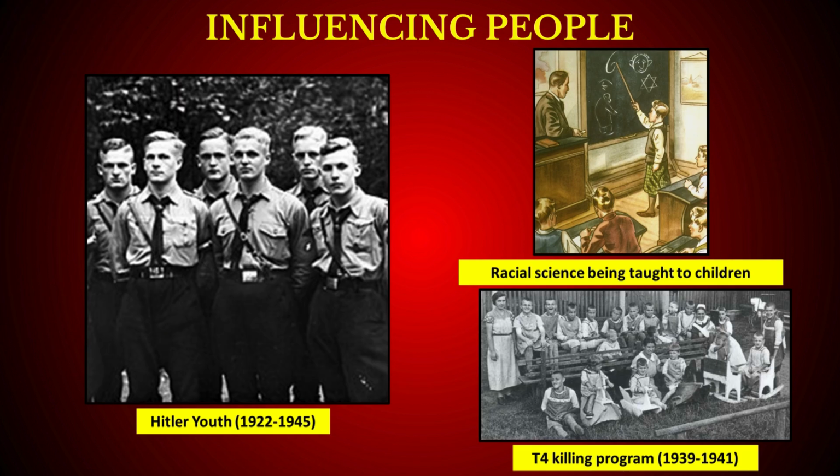They took over youth clubs and influenced the youth and formed the Hitler Youth, in which kids were trained to fight for the Nazis. A subject known as racial science was also taught to children, in which they were taught that Aryans were the master race and that some races were subhuman. Also, people with disabilities were to be eliminated from the human bloodline. In 1939, Hitler started the T4 killing program to kill people with disabilities.